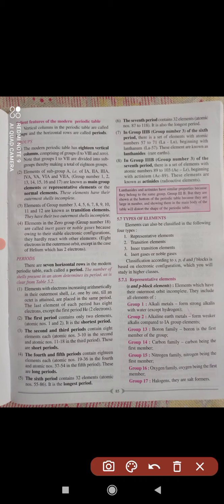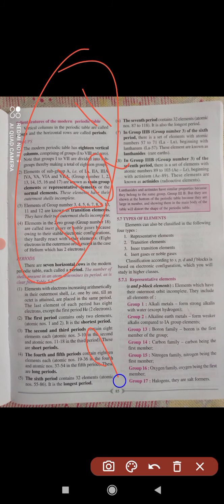The number of shells present in the atom determines its period, as is clear in table 5.2, okay. Number of shells means, suppose, students, sodium has atomic number 11, that means electronic configuration 2, 8, 1, so it is present in the third period, because see, 1, 2, 3, okay.